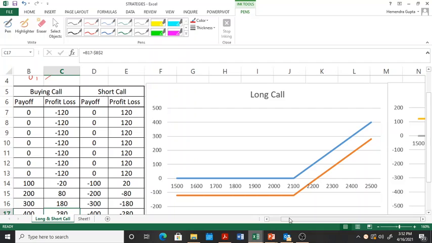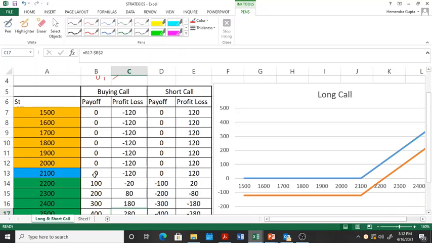Till this level of 2100 rupees, his loss is minus 120. At 2200 rupees, there is a loss of minus 20 rupees. Now if I just change it to 2220, look, the loss has become 0.